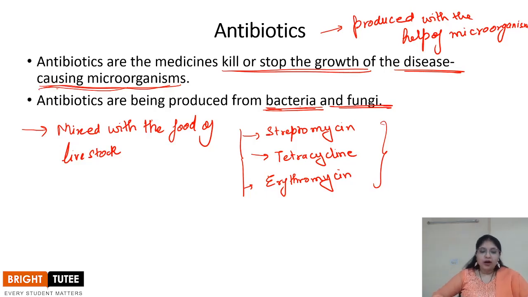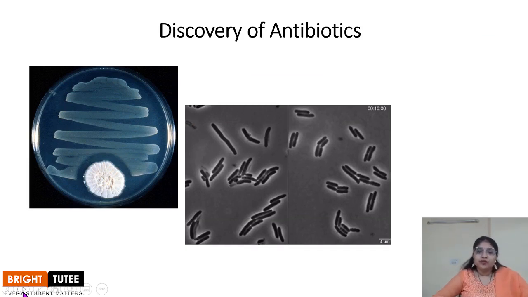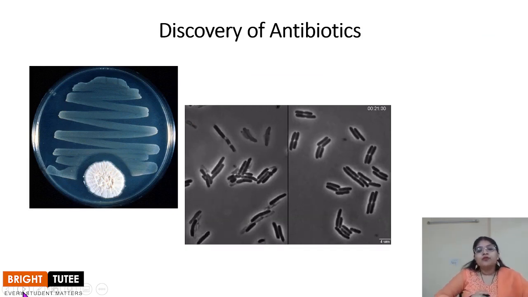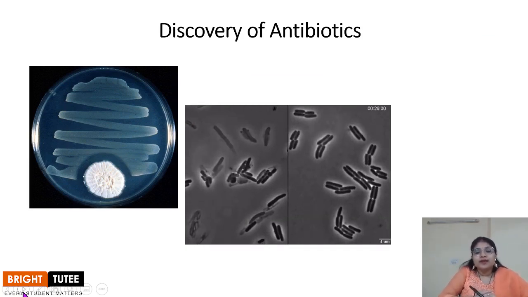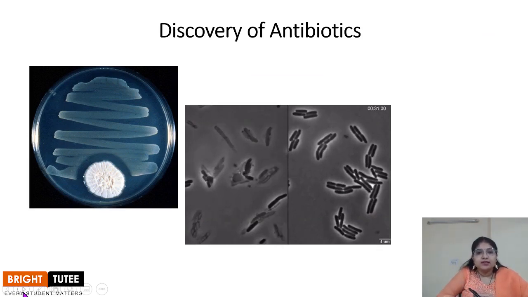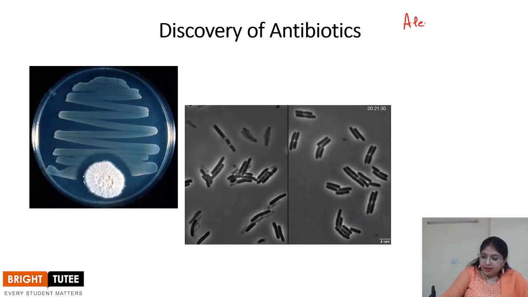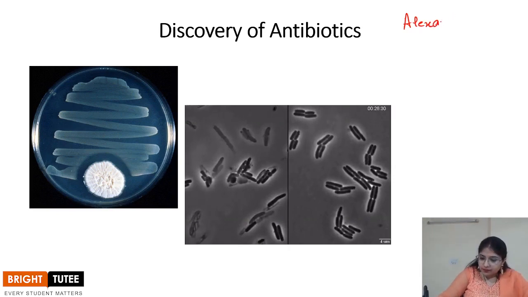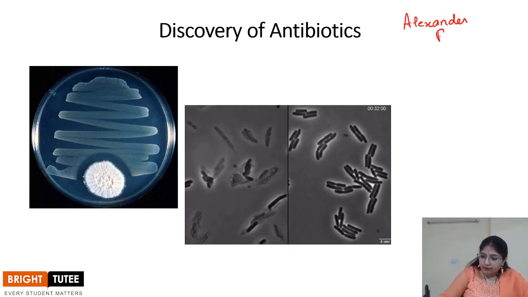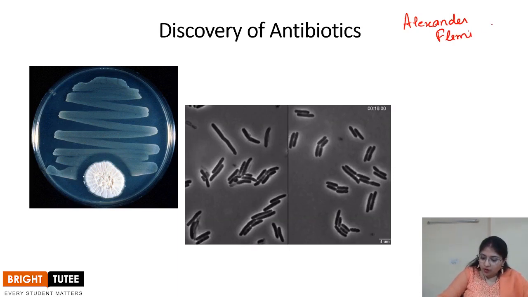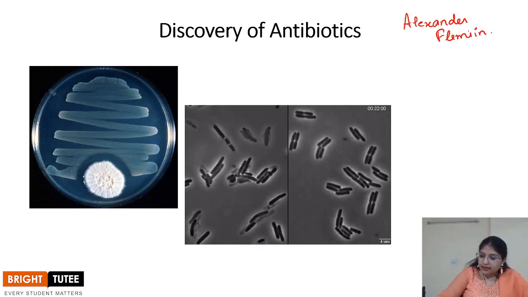So now, once we've understood about the antibiotics, let's talk about the discovery of the antibiotics. The discovery of the antibiotics was, you can say, an accident. How it happened was that the scientist Alexander Fleming was working on a disease causing bacteria, right?